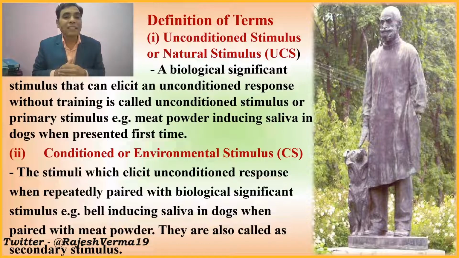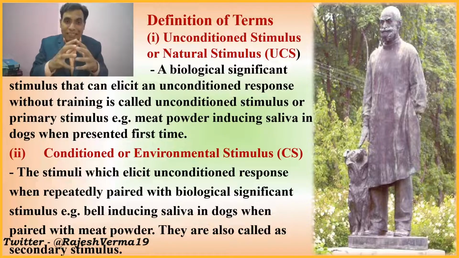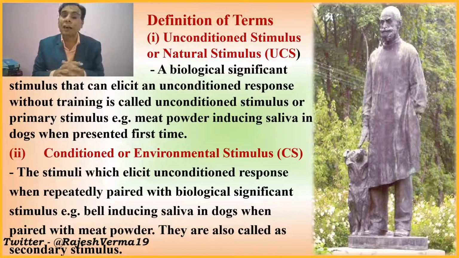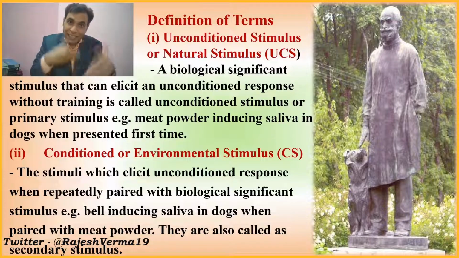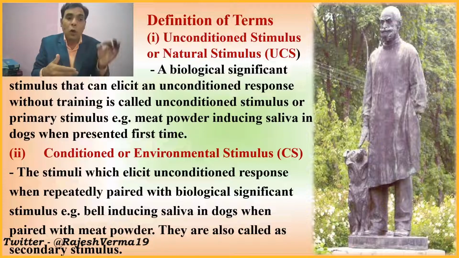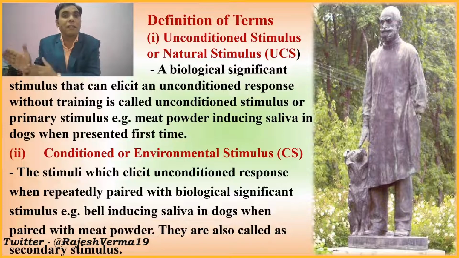Then the conditioned or environmental stimulus or the discrete stimulus. The stimulus which elicits the unconditioned response, that response which is reserved for the unconditioned stimulus, when repeatedly the conditioned stimulus is paired with the unconditioned stimulus.